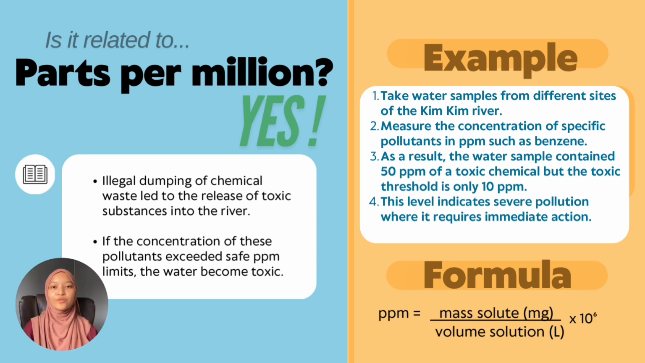But then, how do they measure parts per million in this case? So firstly, they will take water samples from different sides of the Kim River, and then they will measure the concentration of specific pollutants such as benzene. From here, they will see whether the water samples exceed the safe ppm limits or not. Okay, for instance, the toxic threshold should be at 10 ppm, but then the actual result shows 50 ppm, which indicates severe pollution. Thus, immediate action must be taken.